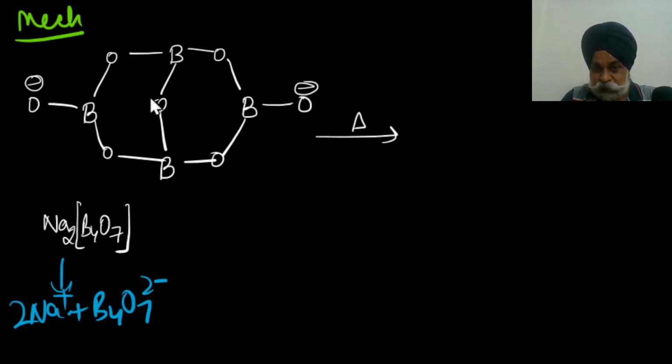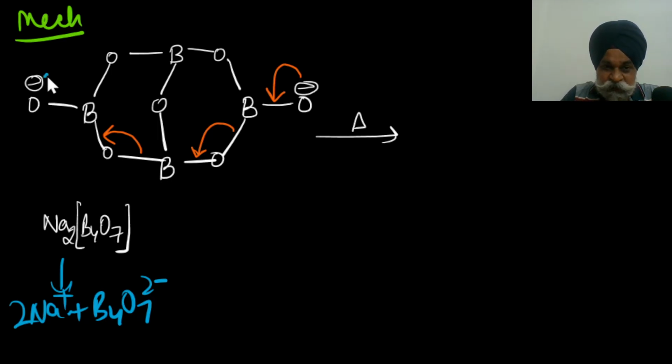This entire big three-dimensional structure may dissociate in such a way that it gives you a beautiful viewpoint, that on heating you may say it like this: this bond goes here. If this bond goes here, this bond goes here, and if this goes here, this bond goes here.